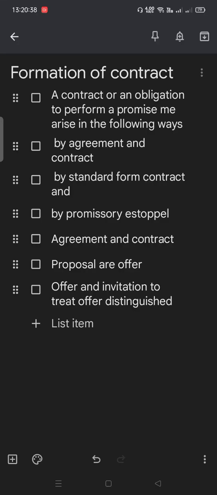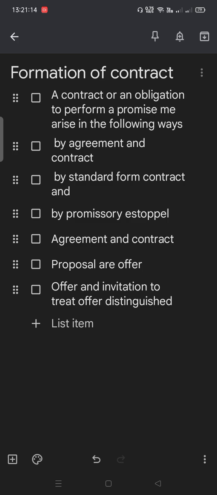Okay. Chapter 1 of the Indian Contract Act deals with the formation of the contract. So first of all, before starting the formation of contract, we want to know the scope under this chapter. Under this chapter, we will read about certain points: agreement and contract, proposal or offer, essentials of offer, acceptance, essentials of valid acceptance, revocation of offer and acceptance, standard form contracts, and promissory estoppel.